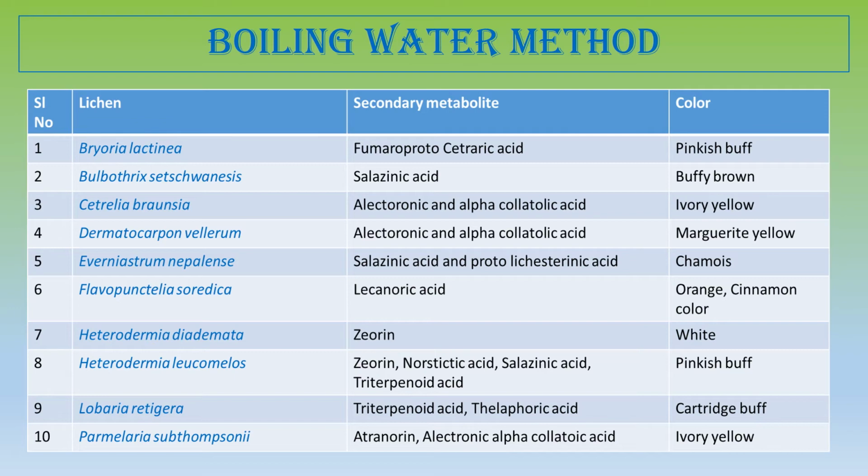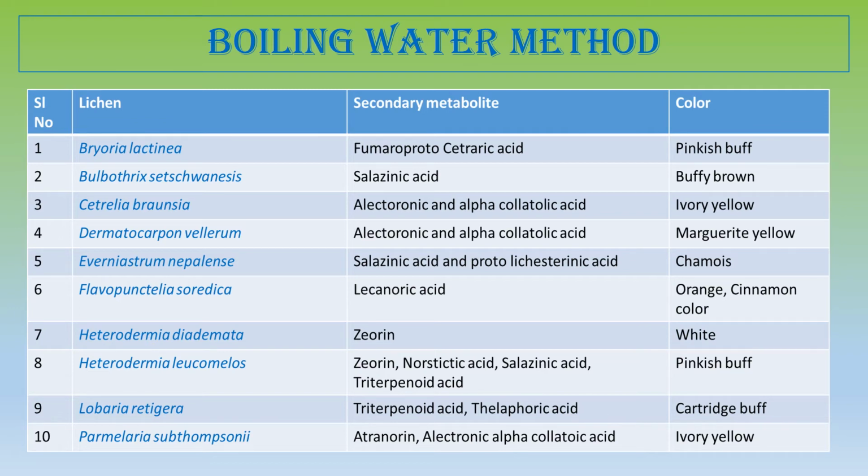So this Bryoria lactinea, which I have discussed earlier, is a foliose fruticose lichen belonging to the Parmeliaceae, also synonymous with Alectoria lactinea. So this produces fumaroprotocetraric acid, and the color is pinkish buff if it is the boiling water method.